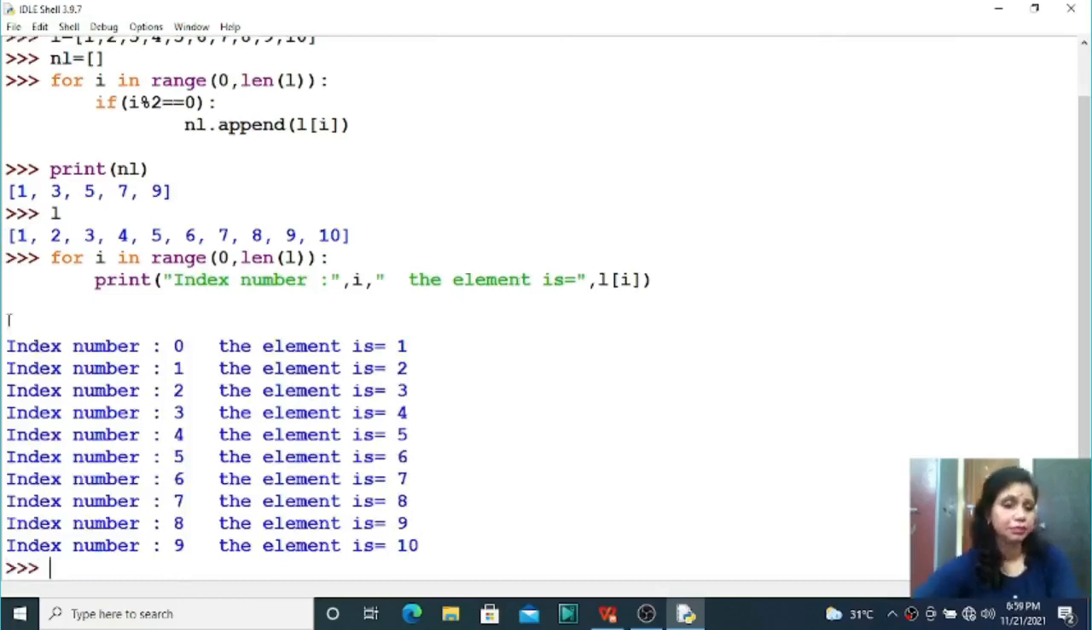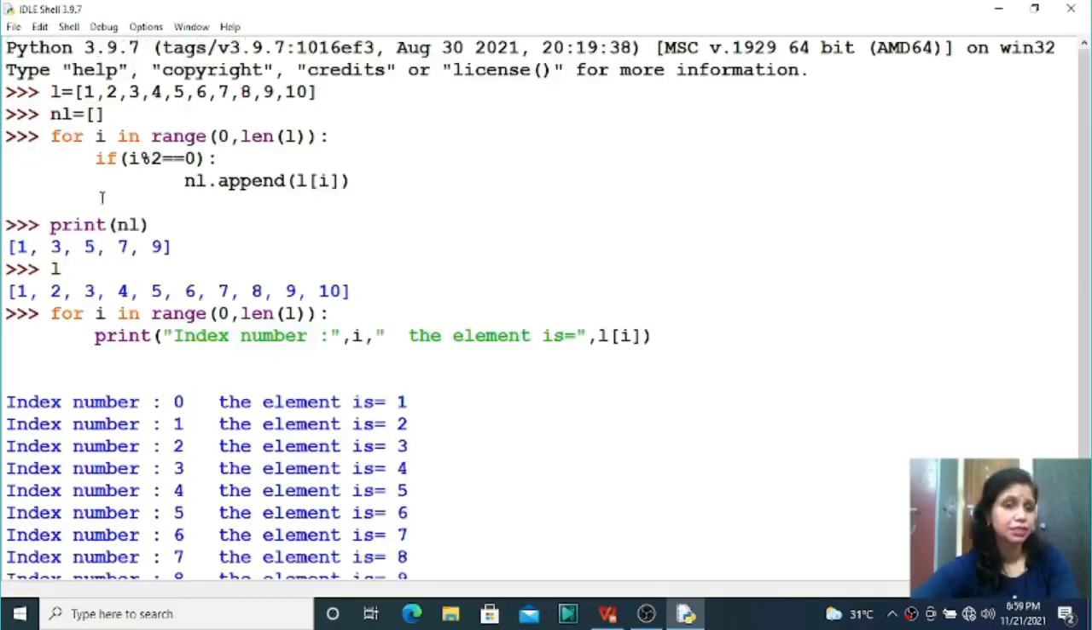See, students, here you can get index number 0, which element is there? 1. Index number 1, which element is there? 2. Similarly, index number 9, which element is there? 10 is there. So here in our program, we have used the same range function. After that we have checked if I divisible by 2, then we have to append the element in that new list variable, that is NL. So according to the even index number, we have added the element. So our option, that is 13579. So this is our answer. Hope all of you understood this program very clearly.